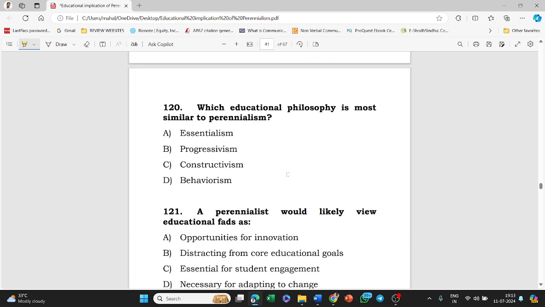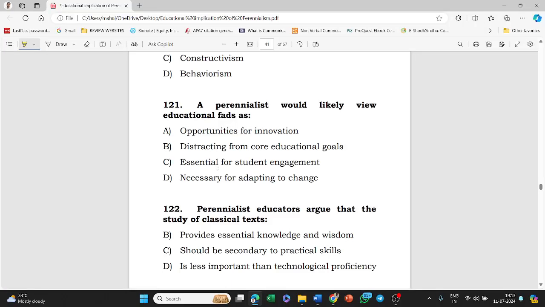Next, which educational philosophy is most similar to perennialism? Essentialism, progressivism, constructivism, behaviorism. Answer of this question is option A, that is essentialism. Next, a perennialist would likely view educational fads as: opportunities for innovation, distracting from core educational goals, essential for student engagement, necessary for adapting to change. Answer of this question is option B, that is distracting from core educational goals.